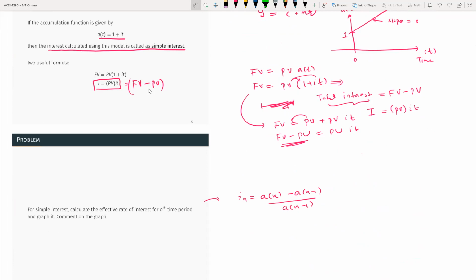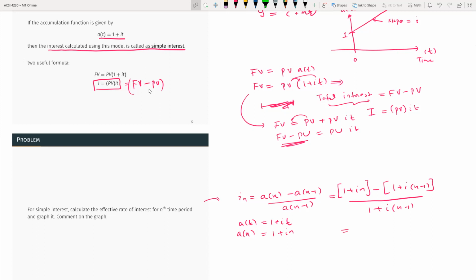By the way, you know the formula for a_t is 1 plus it. So a_n is going to be 1 plus in. Now, if I substitute that into this formula, it's going to be 1 plus in minus 1 plus i(n-1) over 1 plus i(n-1).